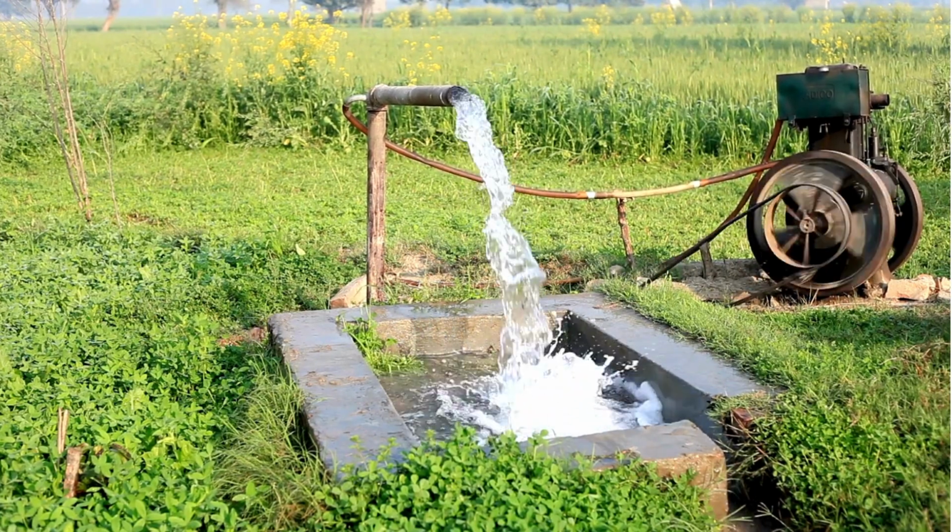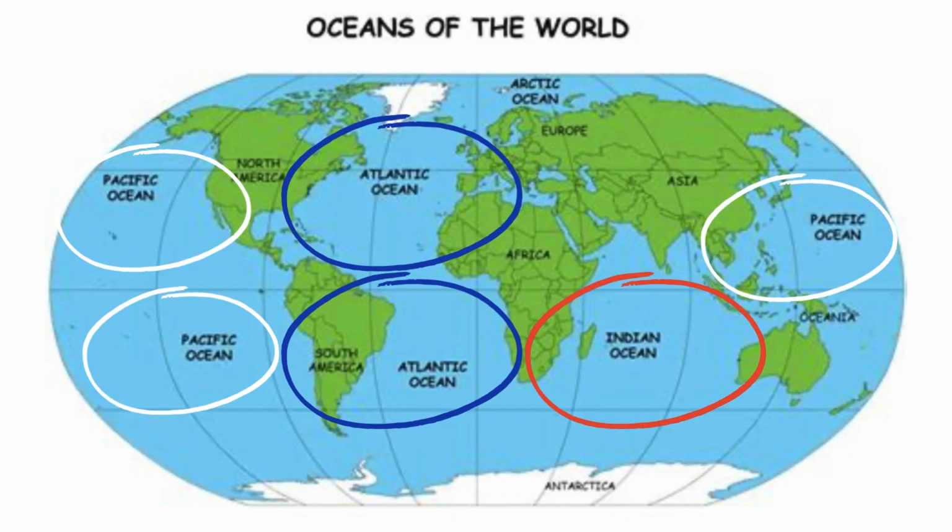Here we have the last water body that we will study, oceans. The type of water in oceans is salt water, yes. And the location, yes, oceans surround the continents, as all continents are surrounded by oceans. As you see here, the green is the continents. You see that oceans surround all the continents. Also, what you notice here, yes, they are all connected to each other.